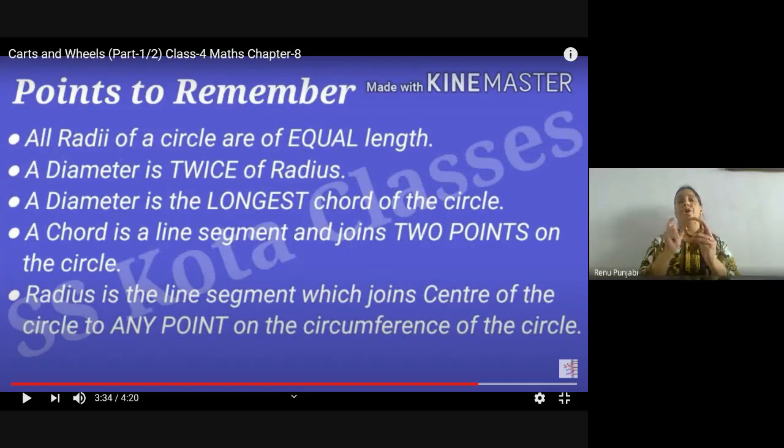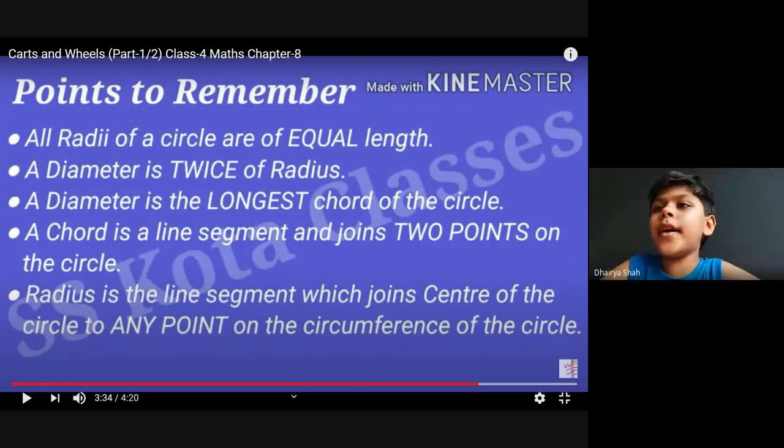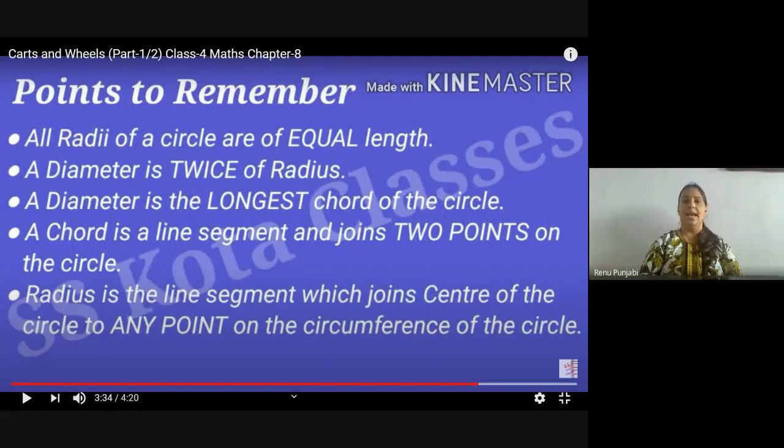And we always draw the circle with the radius. If the diameter is given, for example, in a question it is given that the diameter is 6 centimeter, draw a circle. Will you be able to draw the circle with the diameter? No, ma'am, first you need the radius. Yes. So for the radius, what will you do? You have to make the half of that diameter. So what is the half of 6 centimeter?